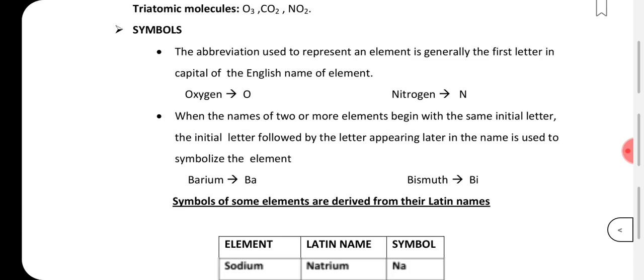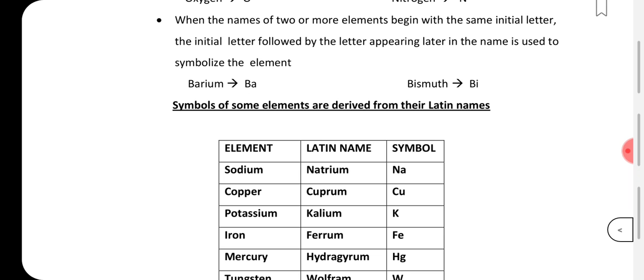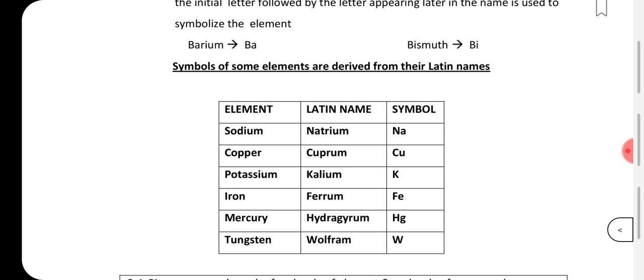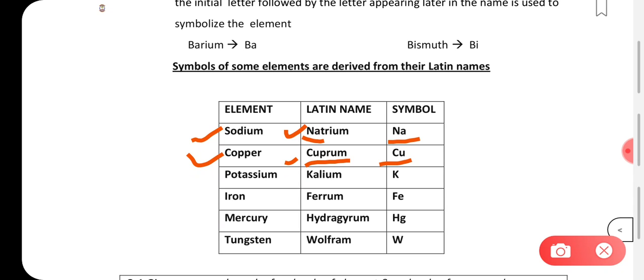Okay. Now, you can see some of these elements and their Latin names with their symbols and try to remember them. Some of the elements have derived their symbol from their Latin name. Sodium in its Latin name is natrium, and that's why its symbol is Na. We have taken Na from the word natrium. Same way for copper, in Latin it is called cuprum. So we have taken the first two letters of cuprum to represent copper as Cu.